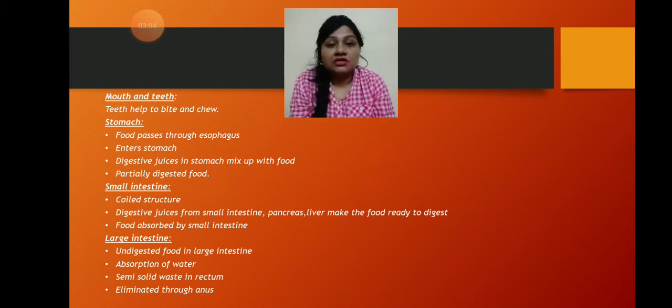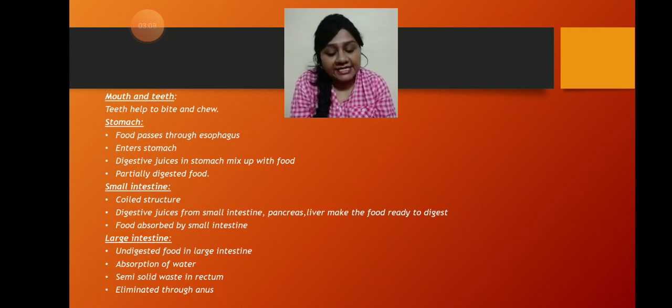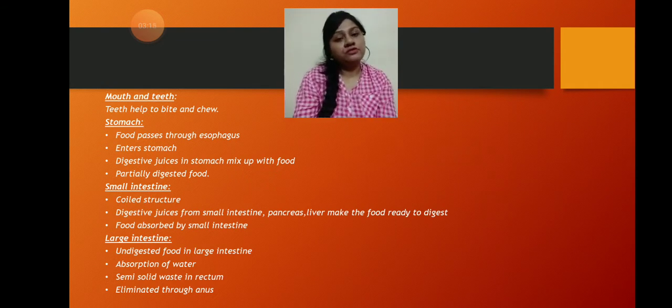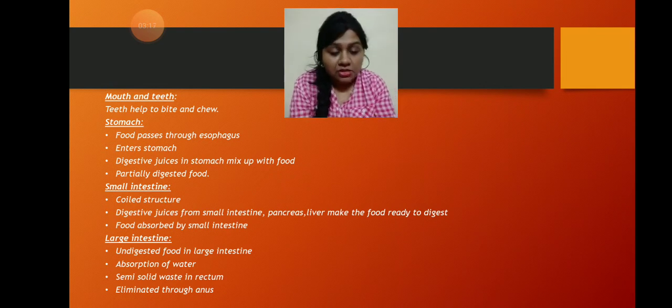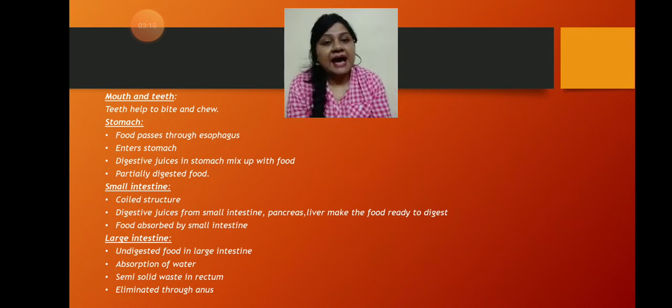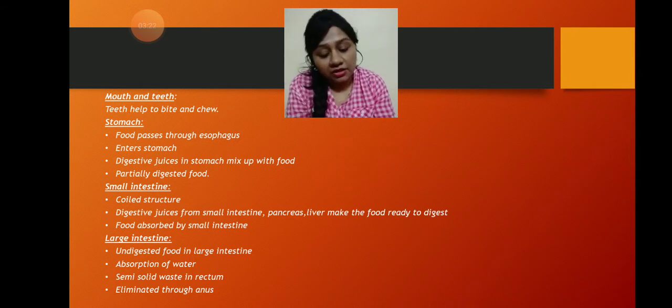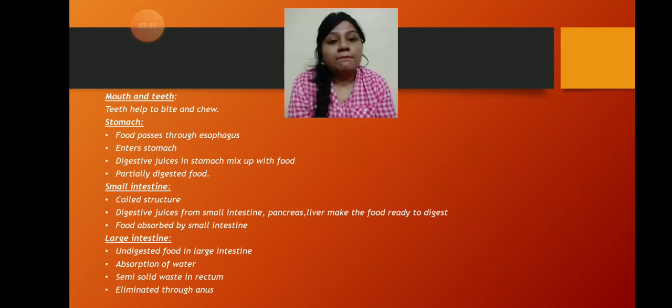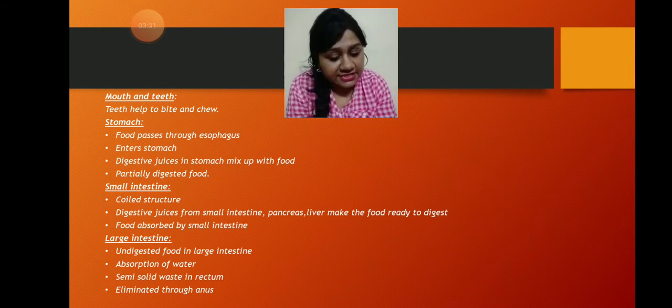Now, we'll start from the mouth and teeth. Inside the mouth, there are teeth. The teeth help us to bite and chew the food. Saliva will mix with this food. The food becomes very simple. Then it passes through the esophagus and enters the stomach. The stomach will secrete acid. This makes the food partially digested.